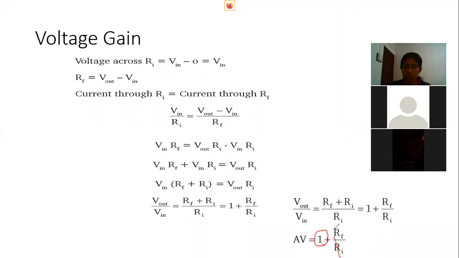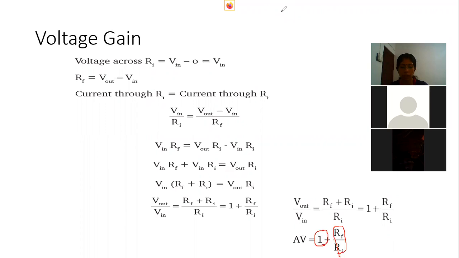So by changing this value, the gain is always greater than or equal to 1. That means voltage gain is always positive. So the voltage gain of a non-inverting amplifier will always be greater than or equal to unity, and also it is greater than the voltage gain of an inverting amplifier.